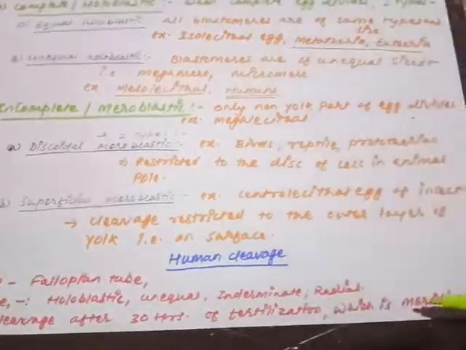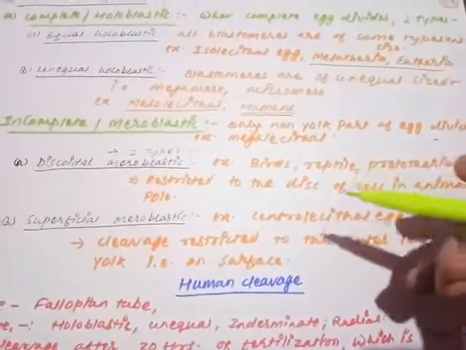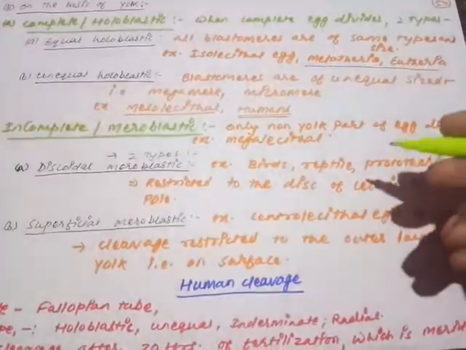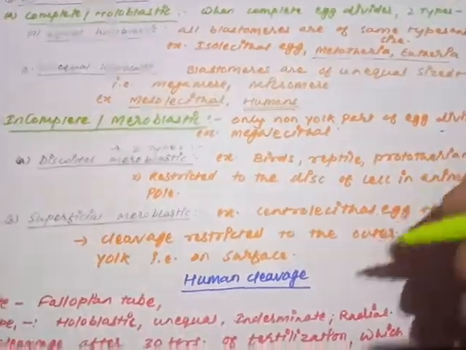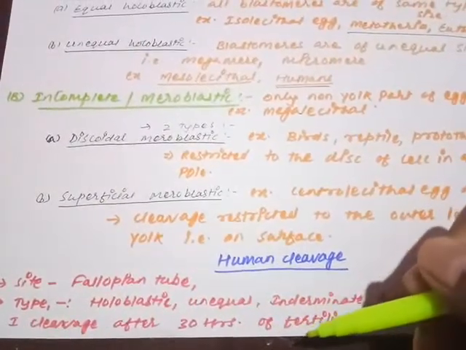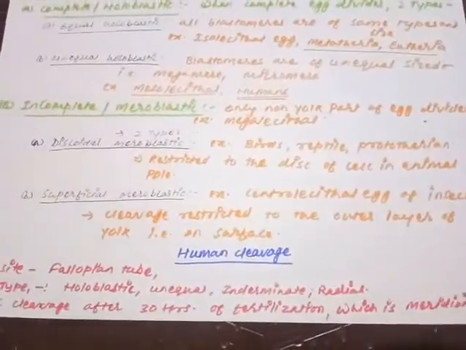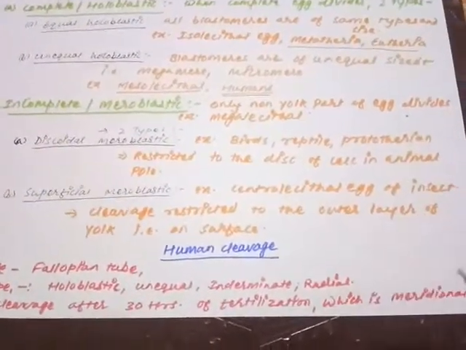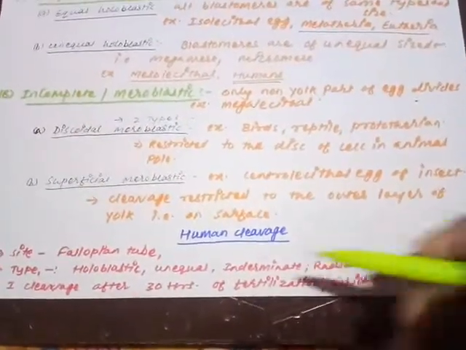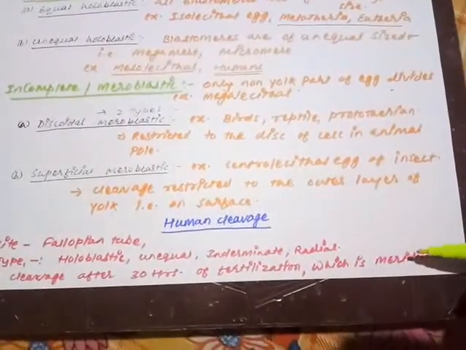That is from the meridional axis. What is meridional axis? The vertical axis which runs from the vegetal pole to the animal pole. So the first cleavage in the human will start after 30 hours in the fallopian tube only. That is meridional. Remember, this is a very important question, and when higher order questions are there, then only such kind of questions will be there. So the first cleavage in the human runs after 30 hours, and it is meridional in nature.